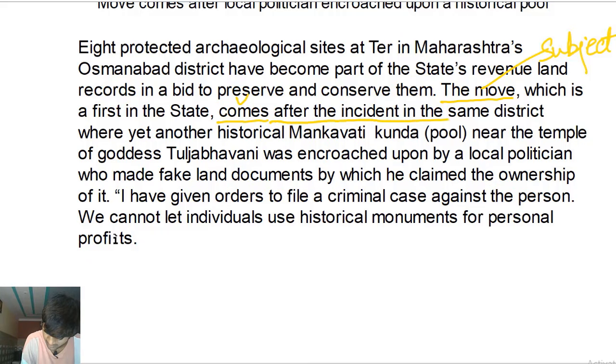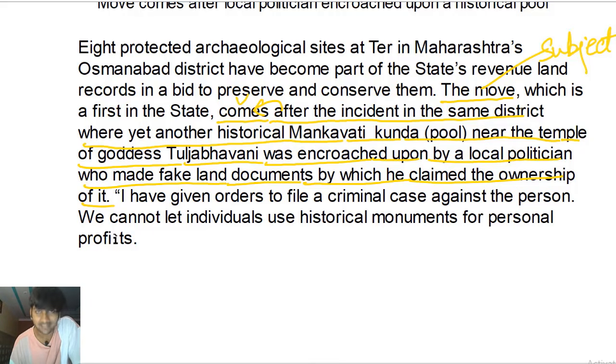After the incident in the same district where yet another historical Mankavati Kunda near the temple of goddess Tulja Bhavani was encroached upon by a local politician who made fake land documents by which he claimed the ownership of it. This is an adverb phrase that is giving information about the verb comes. Comes after the incident in the same district.